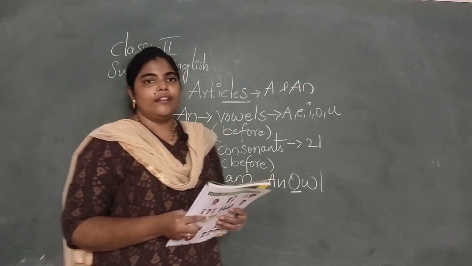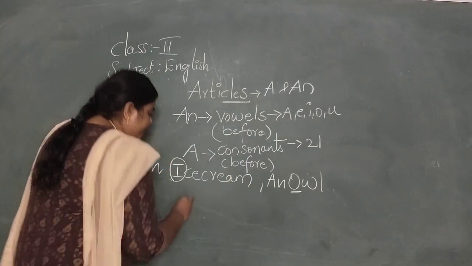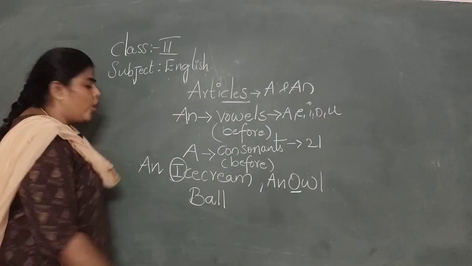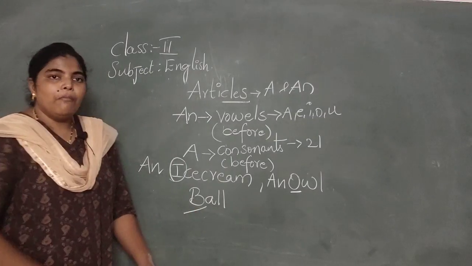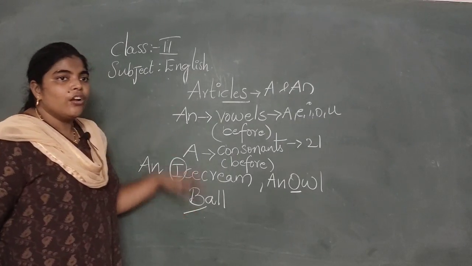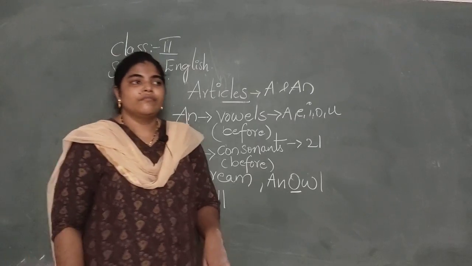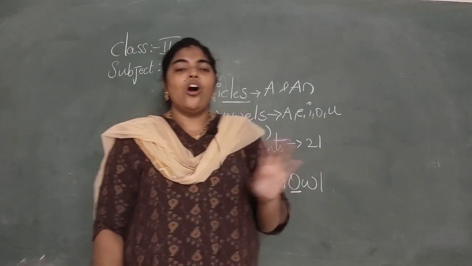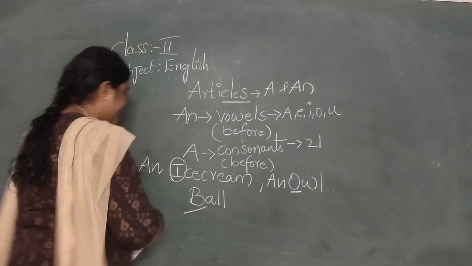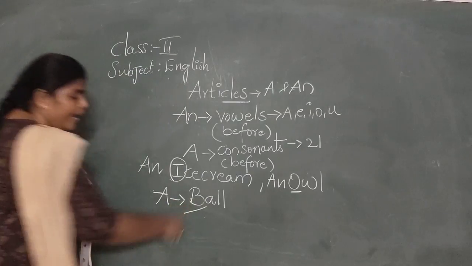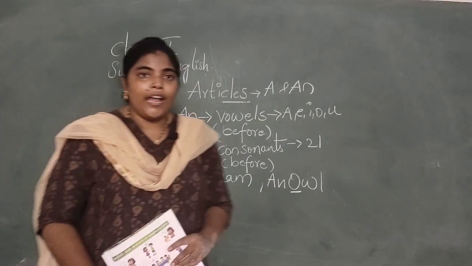If there is a word called ball, B is not a vowel. B is a consonant. Yes, you can check in your book. So, a ball, not an ball.